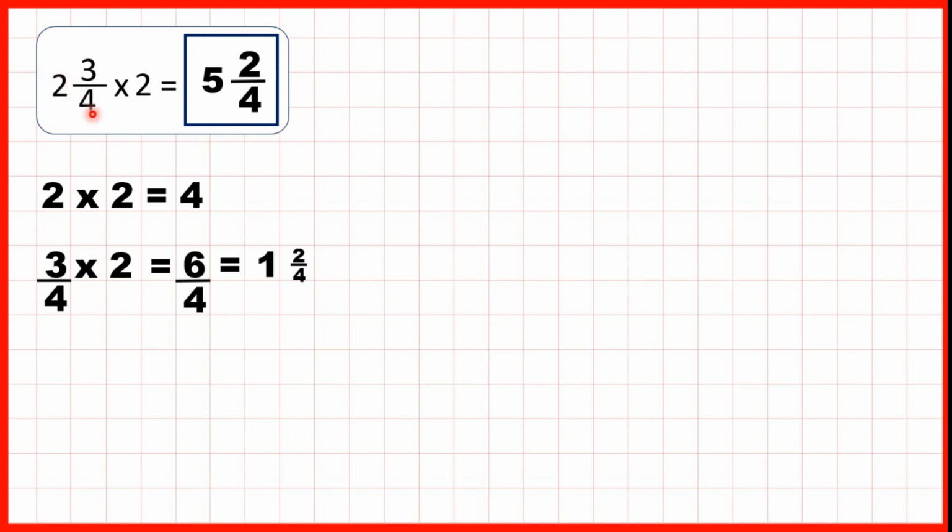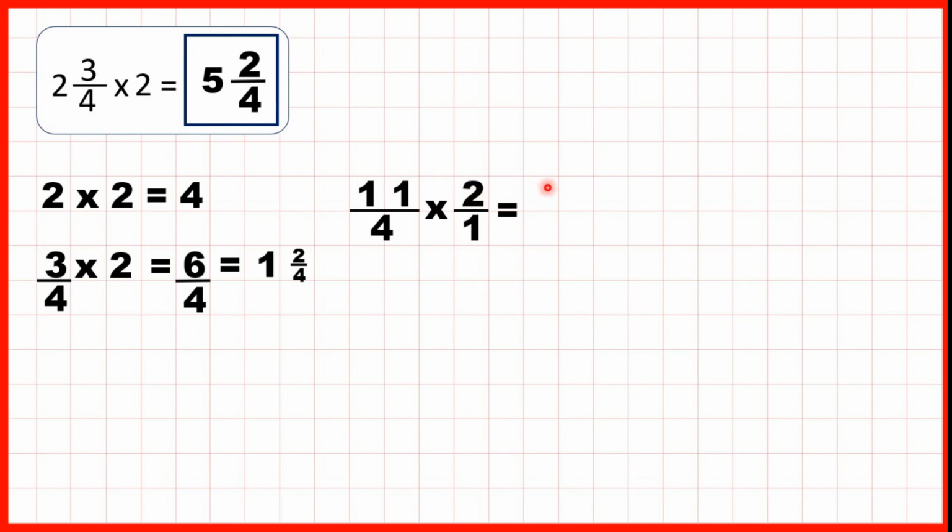So 2 times 4 is 8, 8 plus 3 is 11, so 2 and 3/4 is equivalent to 11/4. We're multiplying by 2, and so that we don't forget that we only multiply the numerator, we can write 2 as 2 over 1, if that makes it easier.